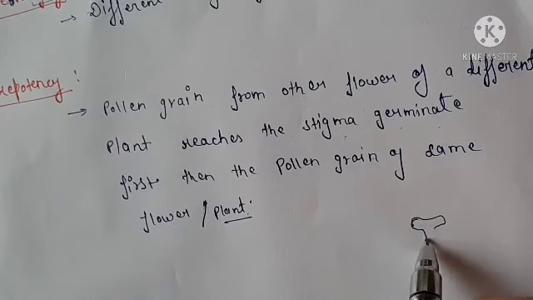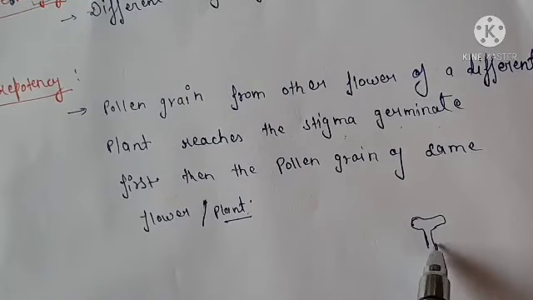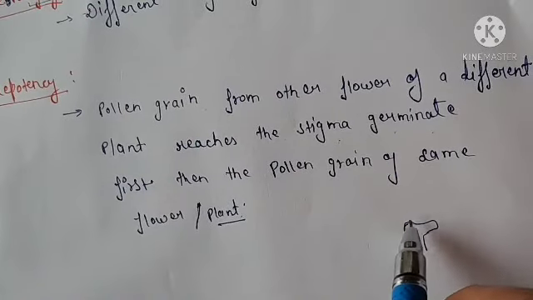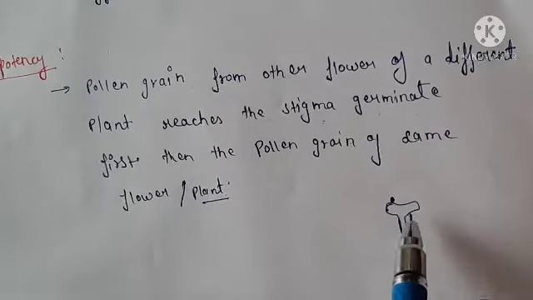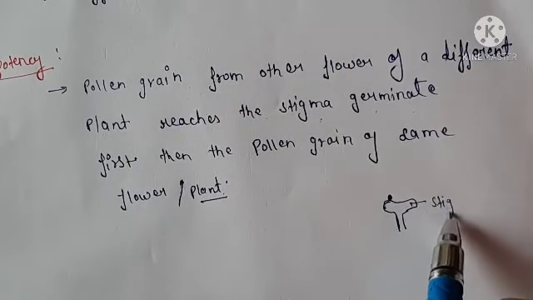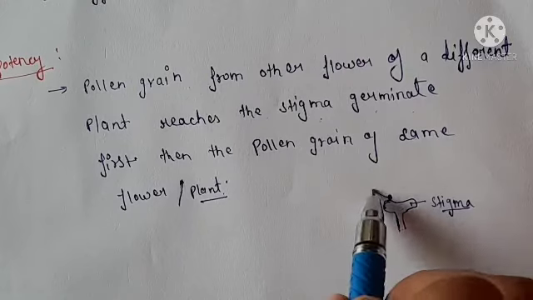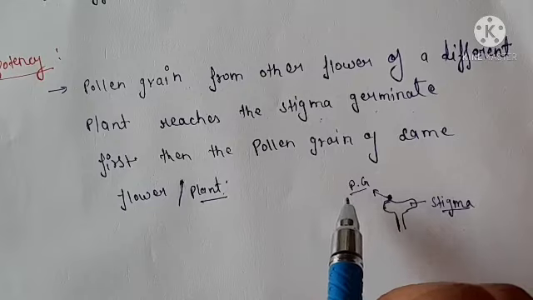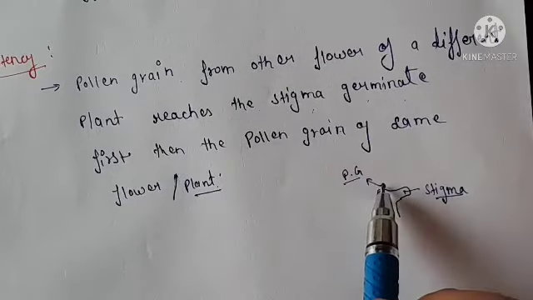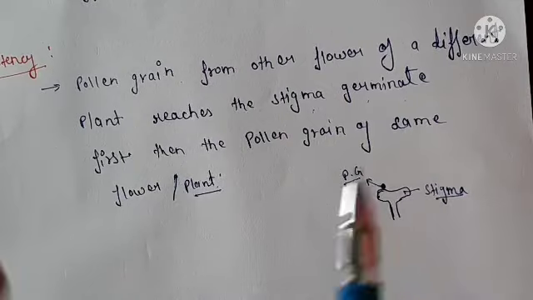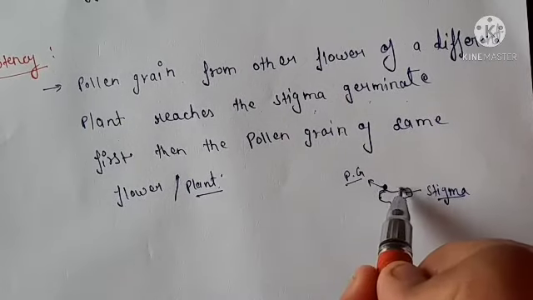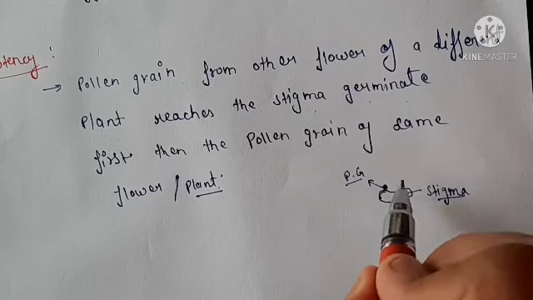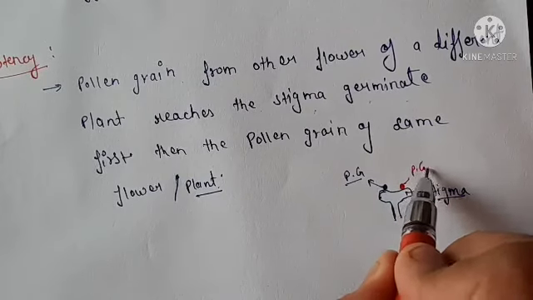Here, suppose this one is stigma, and suppose here there is pollen grain. This one is stigma, and this one is PG, which means pollen grain. So this one is pollen grain of the same plant, and this one is pollen grain of a different plant.